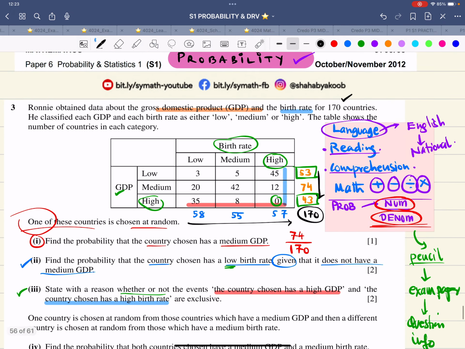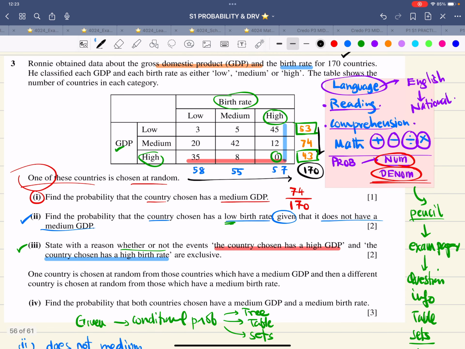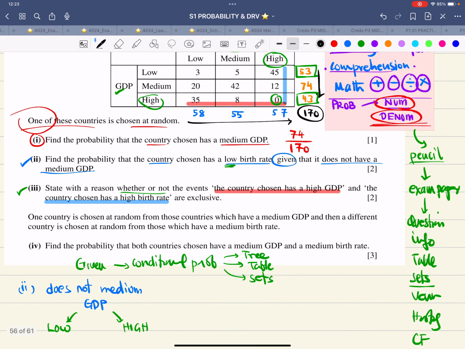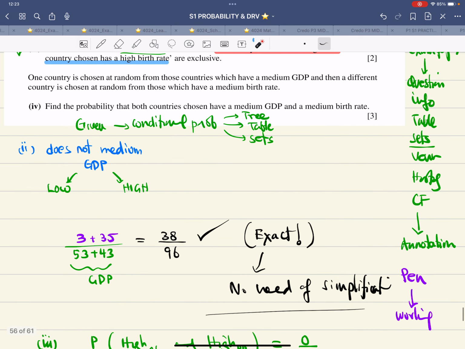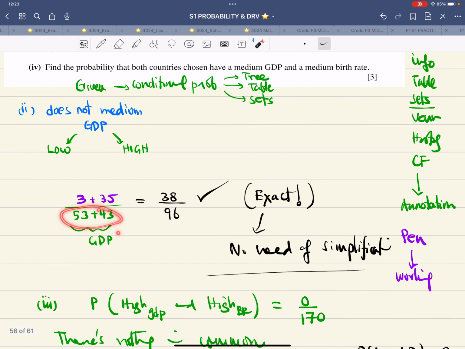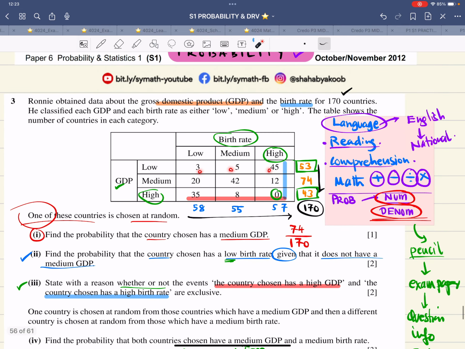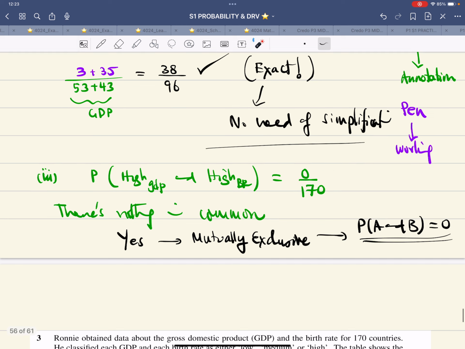All good, all clear. Go over it once again. Pause the recording, try it for yourself once again, and then look at the answer. Now look at this. It's all about division. It's not even simplification. It's addition. It's just thinking of the denominator first, then the numerator. It's about reading, comprehension, and your language skills. Understanding and recalling that 'given' means conditional probability. So over here, the denominator is not 170. The denominator is what they have mentioned after 'given'. And the numerator was chosen out of these 6 numbers, the relevant 2 things. And there is no need of simplification, that's a rule. And this is about the concept of mutually exclusive events.